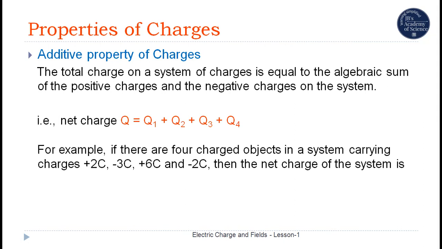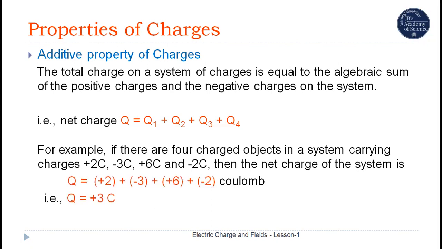Now, consider 4 charged objects in a system and the charges on these objects are plus 2 coulomb, minus 3 coulomb, plus 6 coulomb and minus 2 coulomb. Then the net charge on the system is Q equals plus 2 plus minus 3 plus 6 plus minus 2 coulombs.